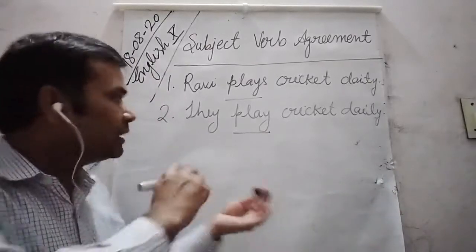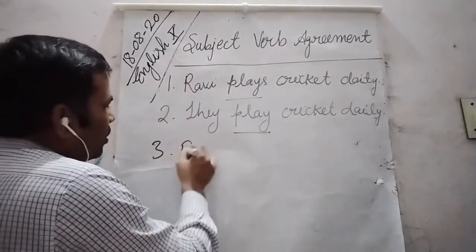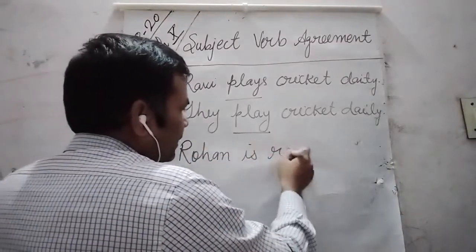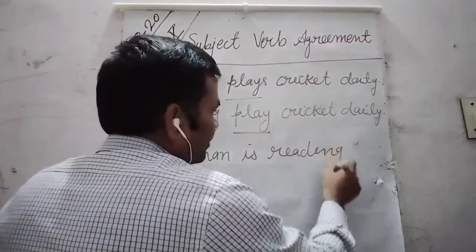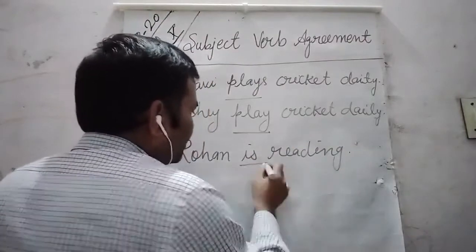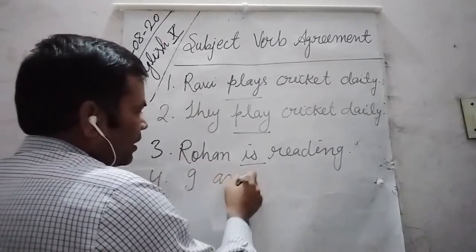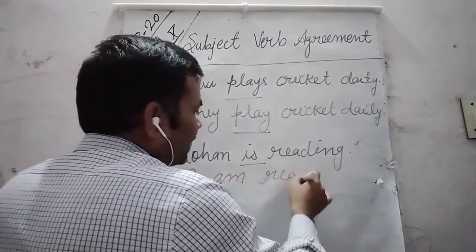More examples. Rohan is reading. I am reading.